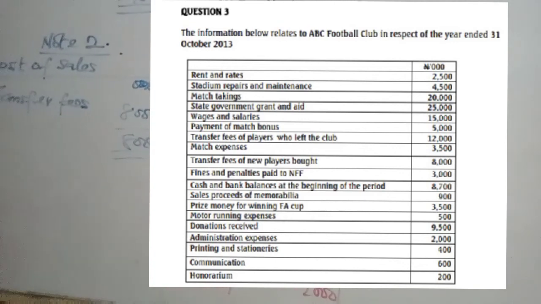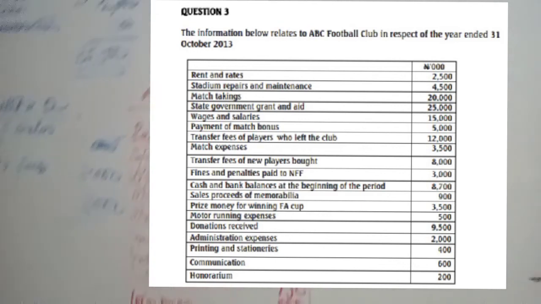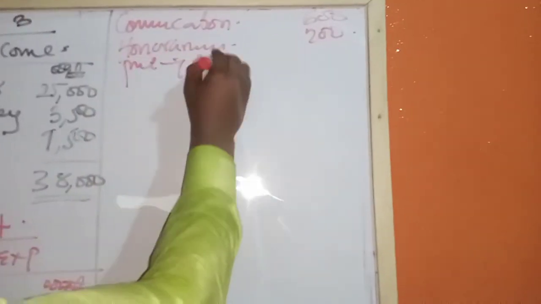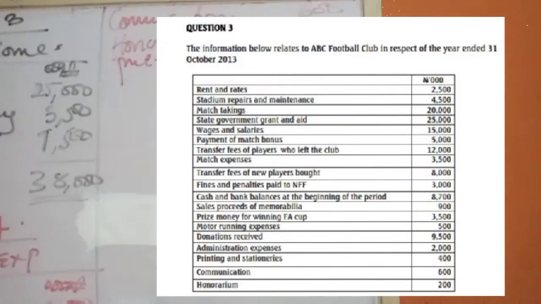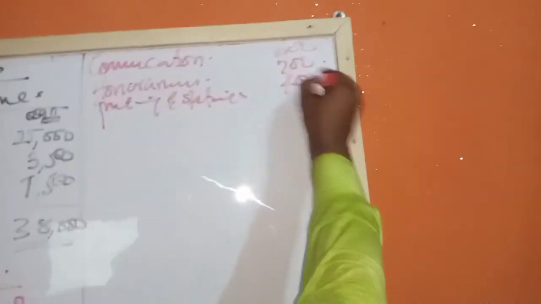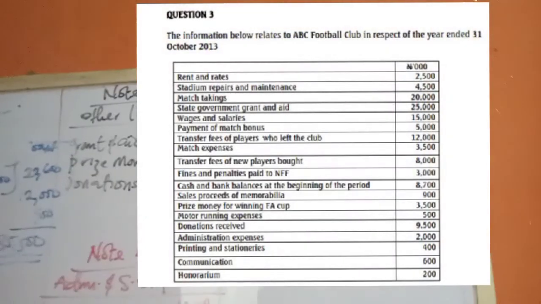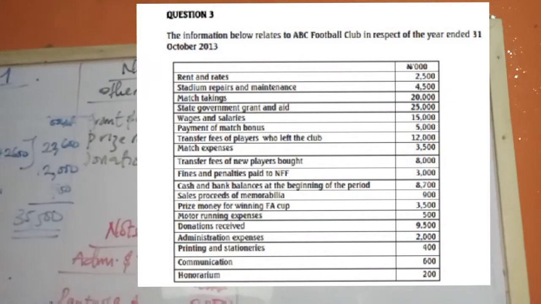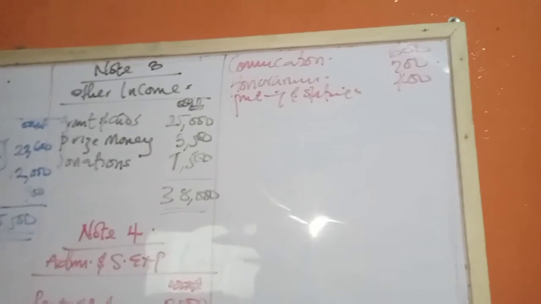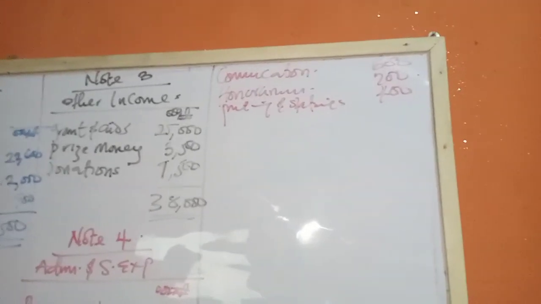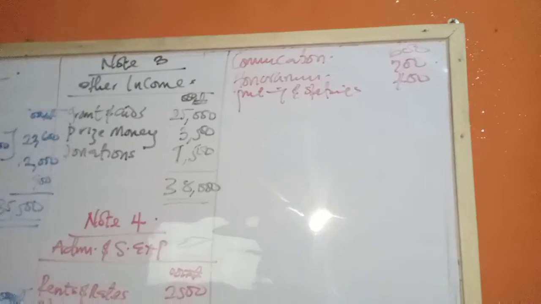Okay. Printing and stationaries, have we taken printing and stationaries? We took admin. Printing and stationaries, we didn't take that. So let's go. Printing and stationaries. So what do you have there? 400,000. So what else? We've taken communication, we've taken honorarium. So that's about it. And then additional information, we've taken insurance premium, we've taken depreciation, and then that's it.